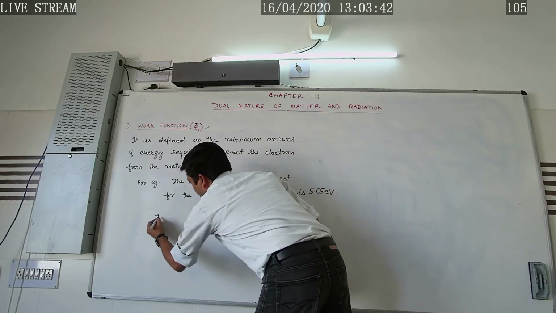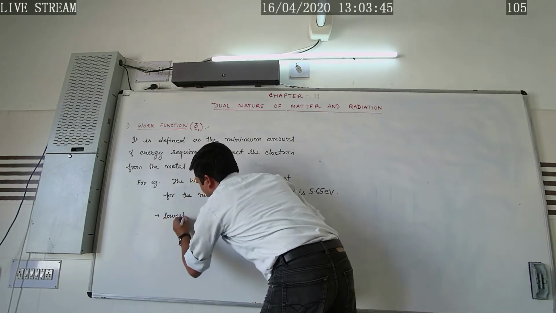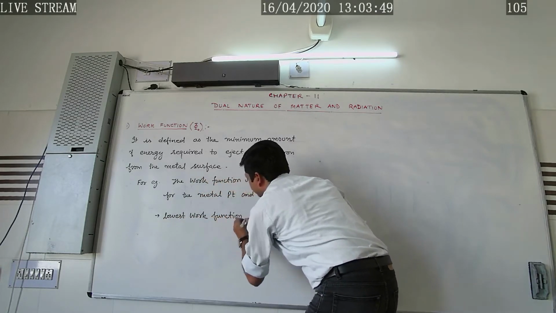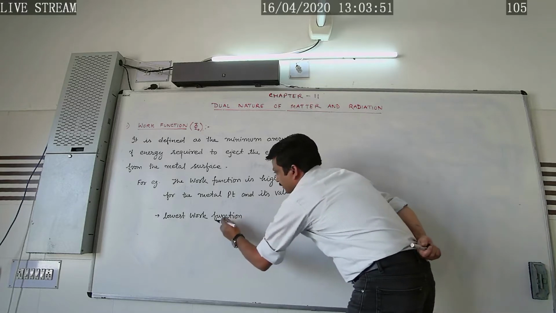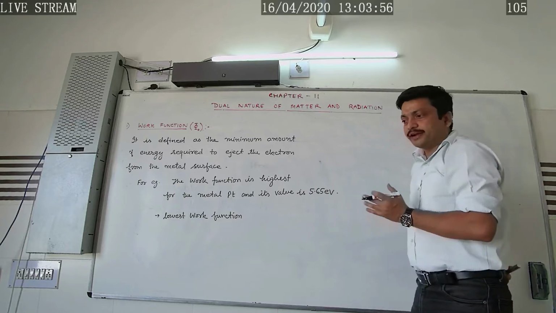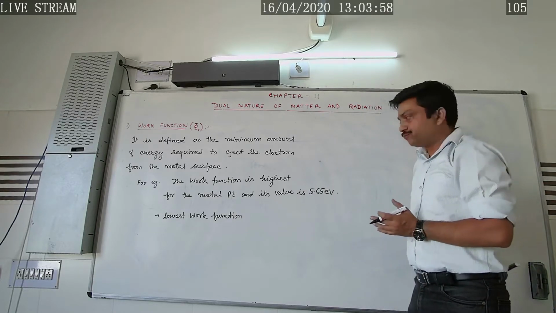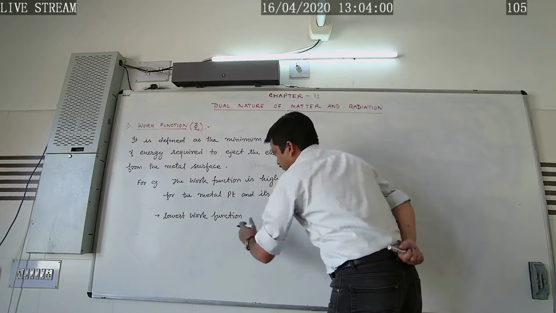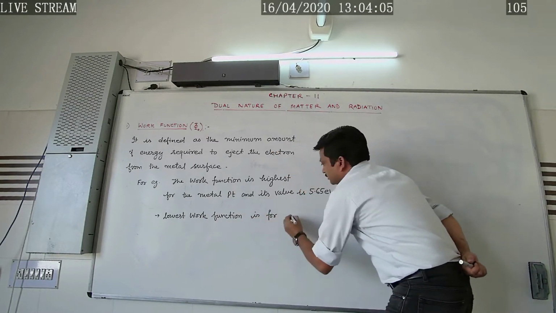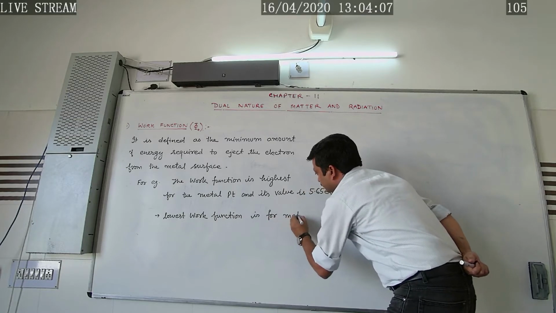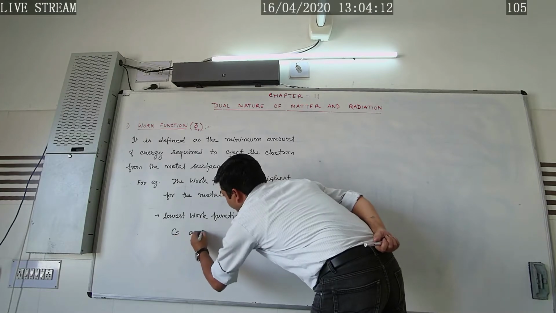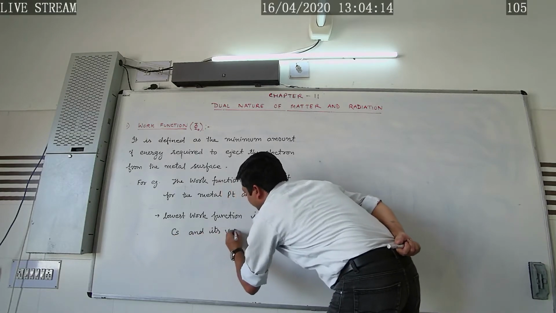Further, the lowest work function is for cesium metal, and its value is 2.14 electron volt.